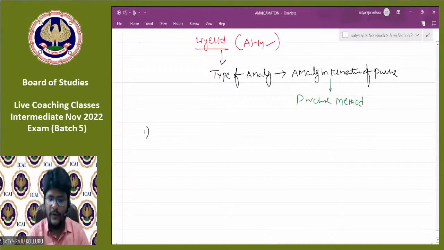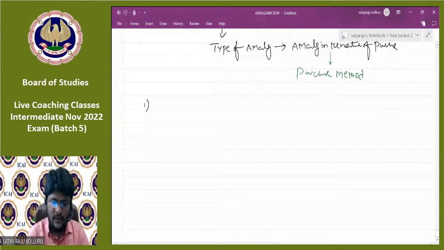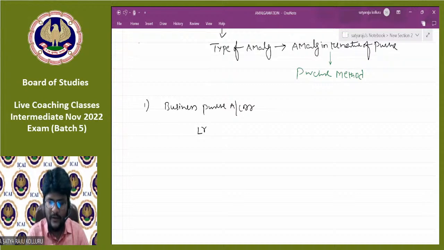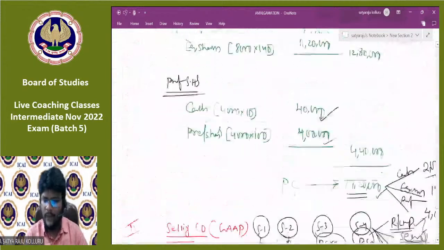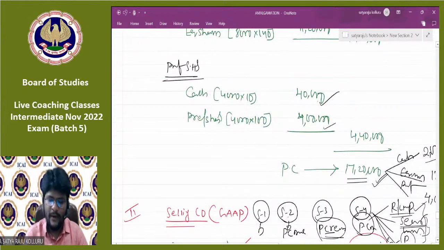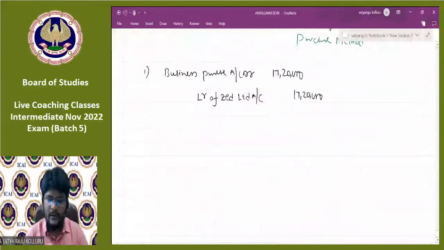What is the first and foremost journal entry? For business purchase: Business purchase account debit to liquidator of Y Limited. Sorry, liquidator of Z Limited, which is the selling company. Liquidator of Z Limited account at the rate of PC. PC is how much? 17 lakh 20,000. Am I right, guys? PC is 17 lakh 20,000 only, right?